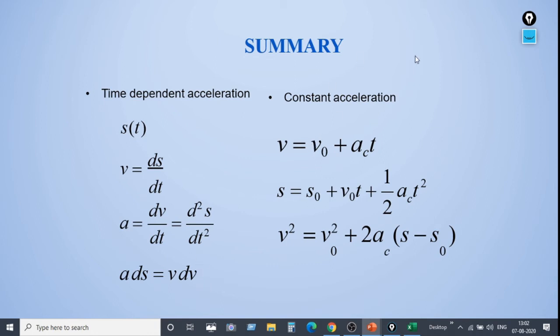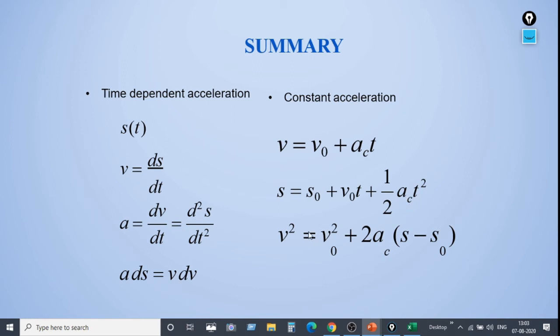So the corresponding formulas for this: v is equal to v naught plus ac into t, where v is the final velocity, v naught is the initial velocity, and ac is the constant acceleration. And the second equation: s is equal to s naught plus v naught t plus half ac t square, where s is the final displacement, s naught is the initial displacement, v naught is the initial velocity, t is the time taken for a body to move from s naught to s, and ac is the constant acceleration.